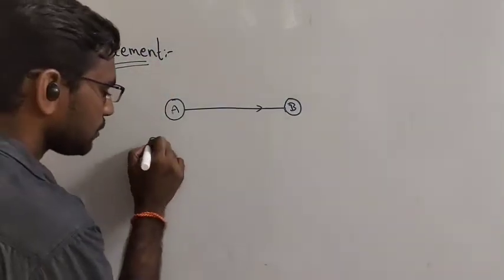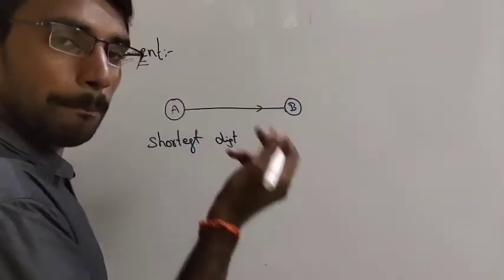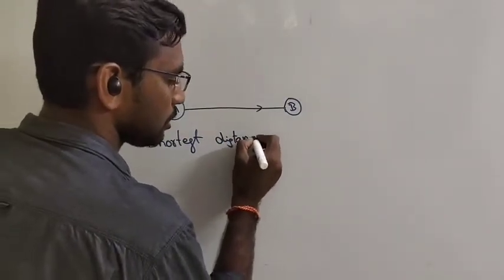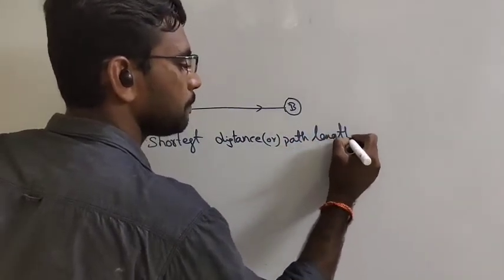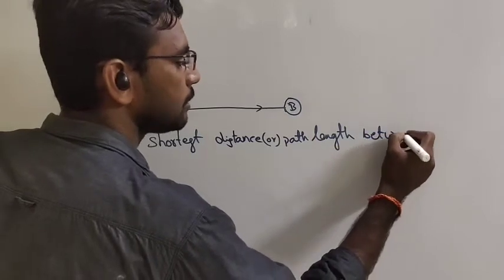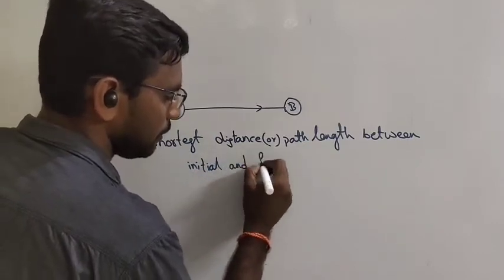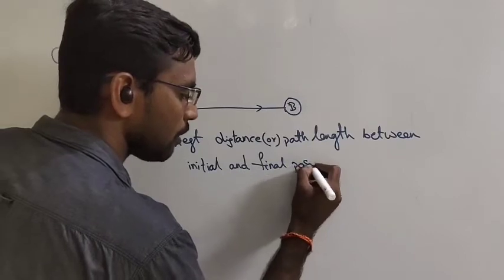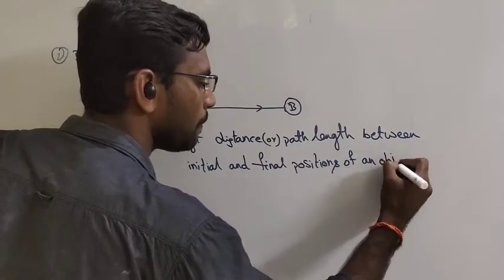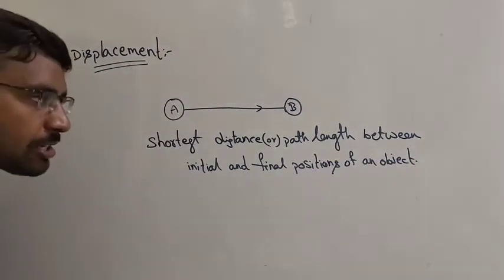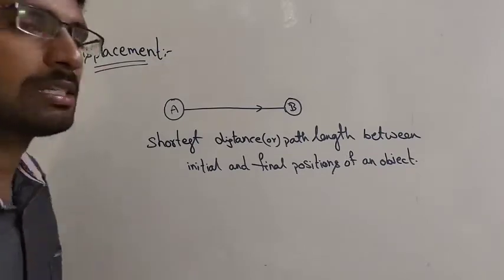Okay? The shortest distance or shortest path length between initial and final positions of an object, that is called displacement.